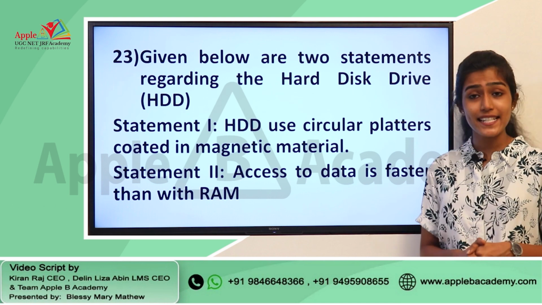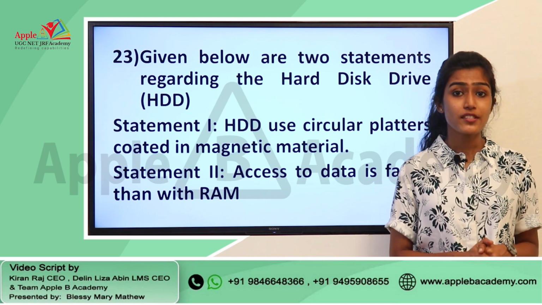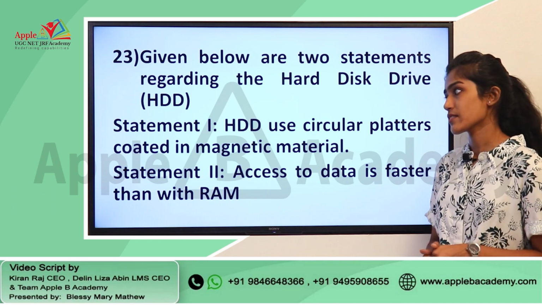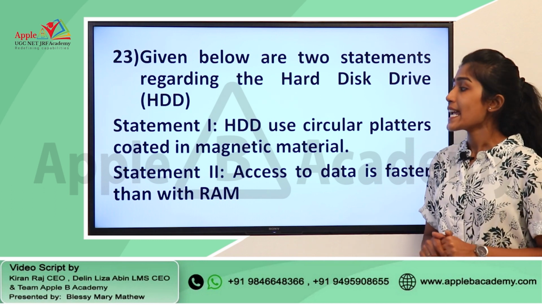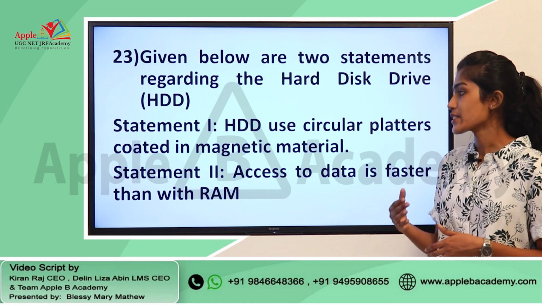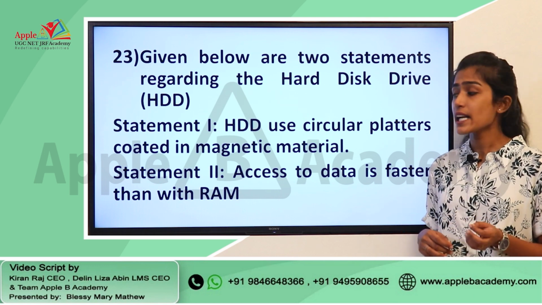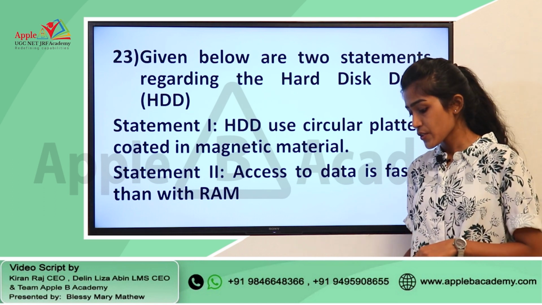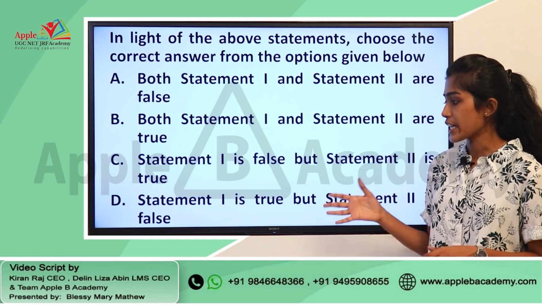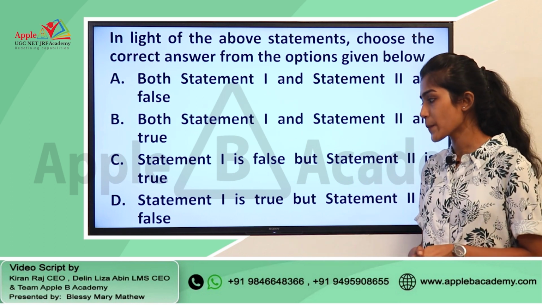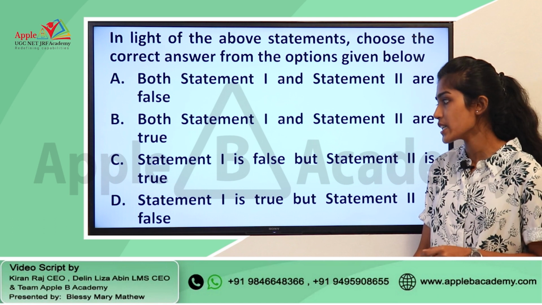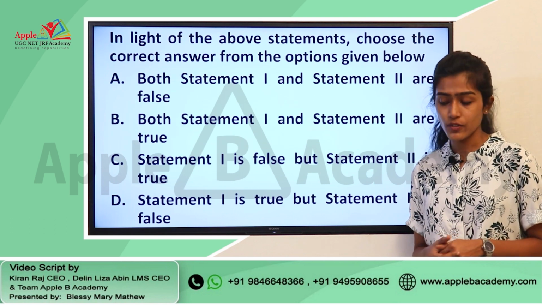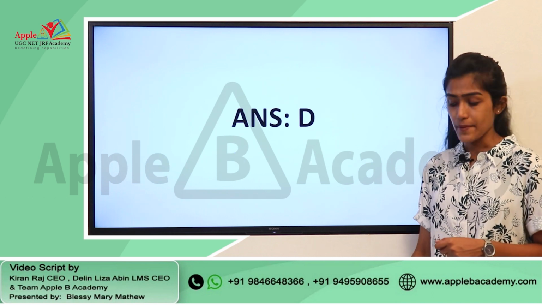Moving to the next question, this is from the module ICT, Information and Communication Technology. Given below are two statements regarding the hard disk drive. Statement 1 states, HDD use circular platters coated in magnetic material. Statement 2 says access to data is faster than with RAM. We have various options given here. If you consider the options here, we can say that statement 1 is true, but statement 2 is false. So, the right answer for this question is option D.